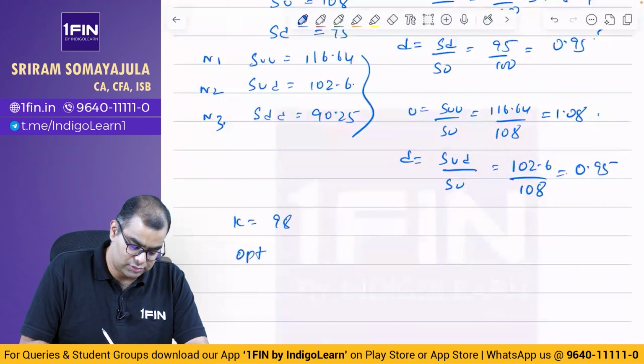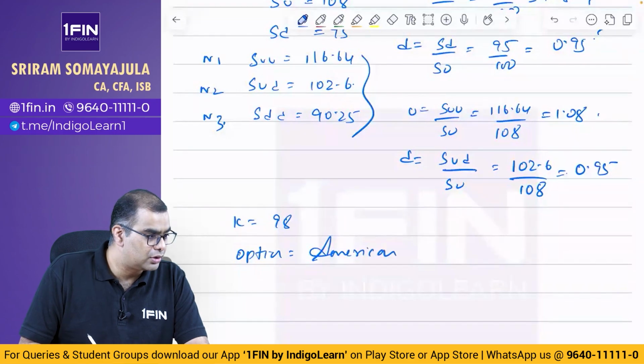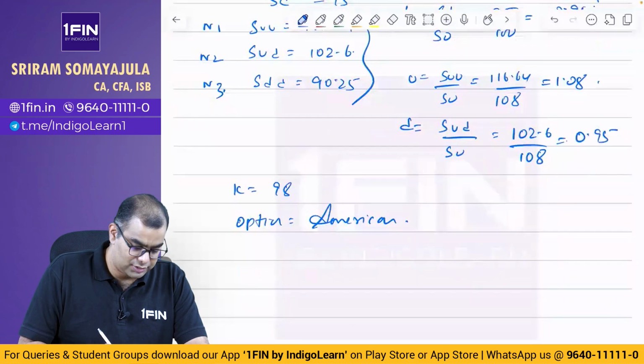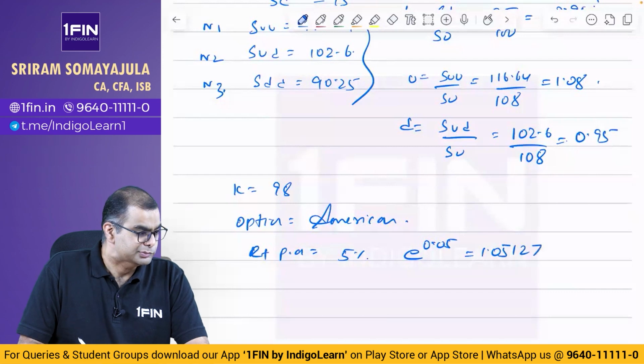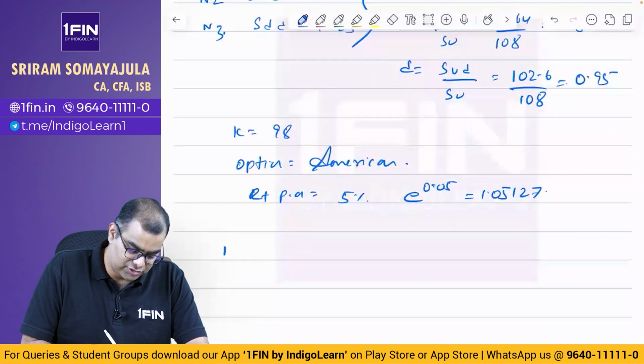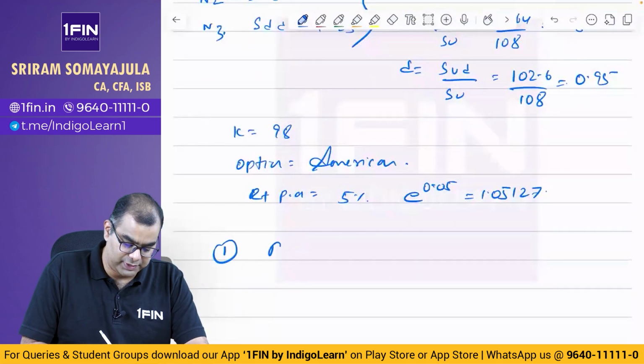The option is American. The risk-free rate per annum is 5%. E power 0.05 is equal to 1.05127. Now, what is the first question? The probability of the up move and down move. P is equal to what?